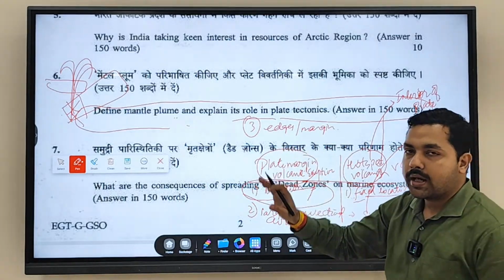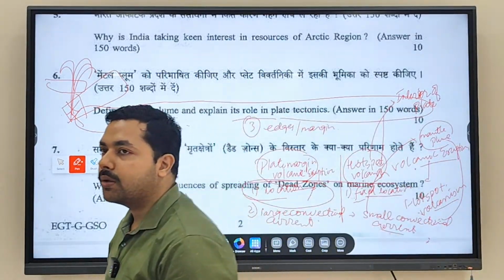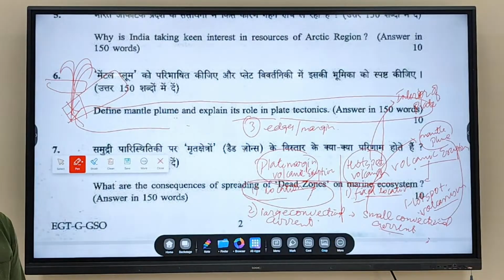This is the primary difference between hotspot volcanism and plate margin volcanic eruptions. Fine.